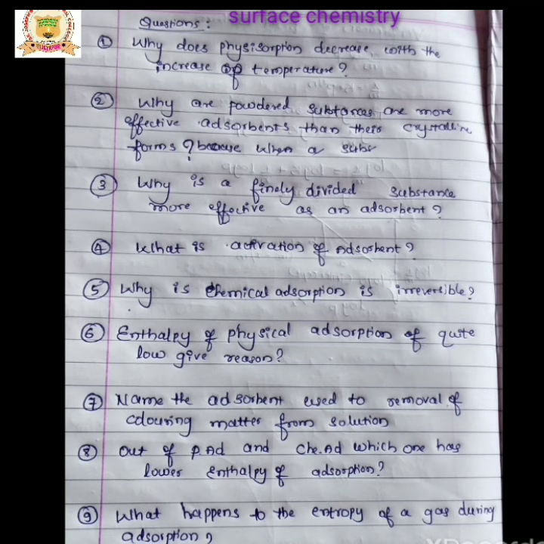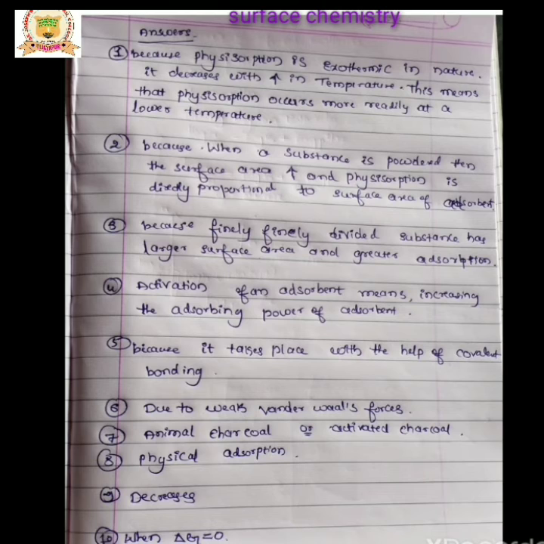Fifth question: Why is chemical adsorption irreversible? Because it takes place with the help of covalent bonding. A covalent bond is a strong bond between the adsorbate and the adsorbent.